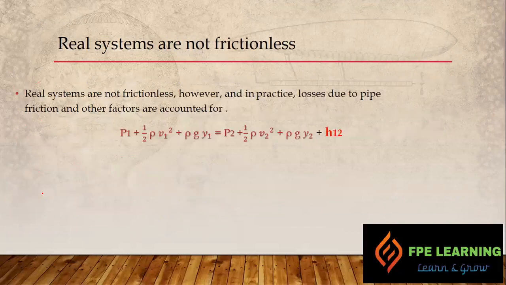Now let's talk about the real system. Real systems are not frictionless, so we have to use the value of the friction head loss, right? We use the same equation, and at the end we just put H12 here. Suppose this is two pipes, and between pipe 1 and 2 there is a flow, we must have some head loss, right? So that head loss should be accounted for in the equation, and we can use that.